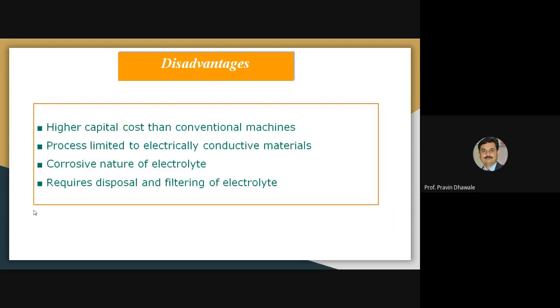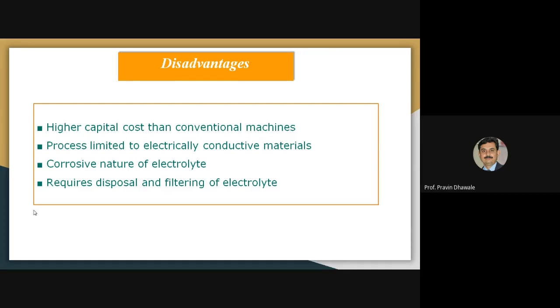And last one, that is the limitations or disadvantages of the electrochemical grinding process. We require a higher capital cost as compared to the conventional grinding process. This will be applicable for electrically conductive materials only. As we are using an electrolyte for the machining process, some of the electrolyte will be corrosive in nature.